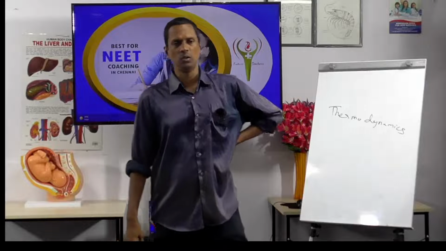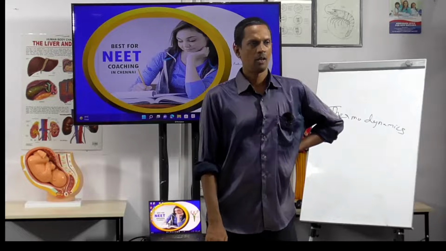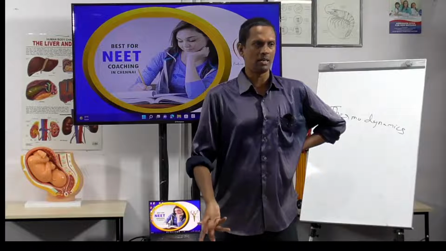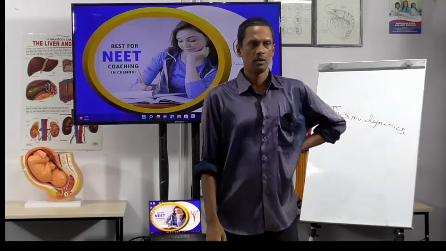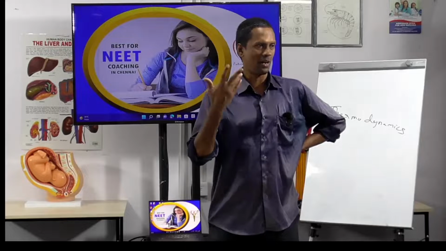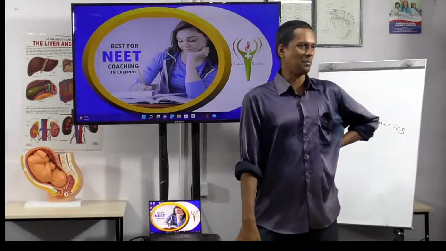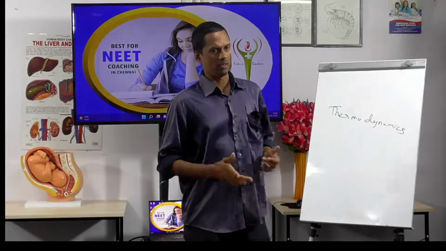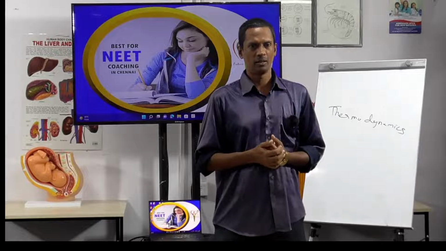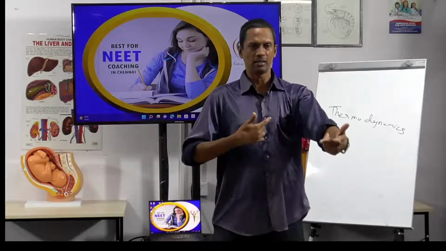Delta T is T2 minus T1. But what is delta T now? Delta T is a temperature. I have been explaining this for the past hour. What is adiabatic, and what is isothermal?